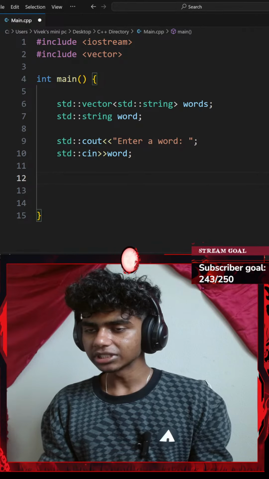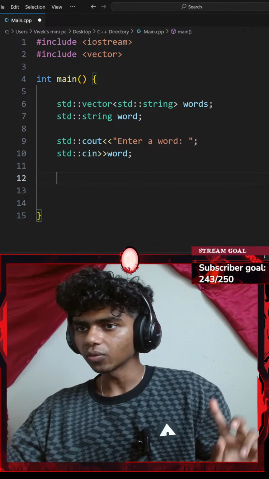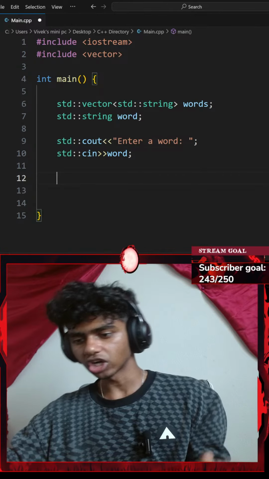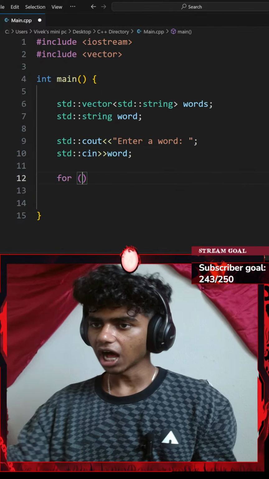To do that, I could go with something like this: ask the user for words. First, I gotta print it in the original order. So let me iterate over my vector. I'll go with a for loop.